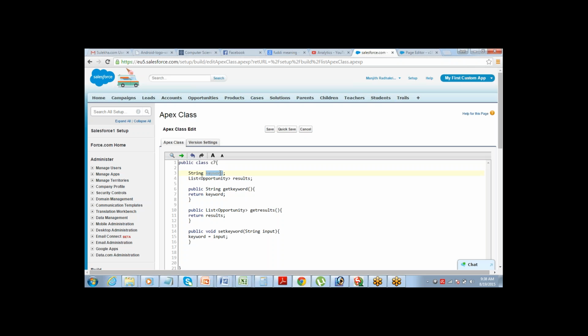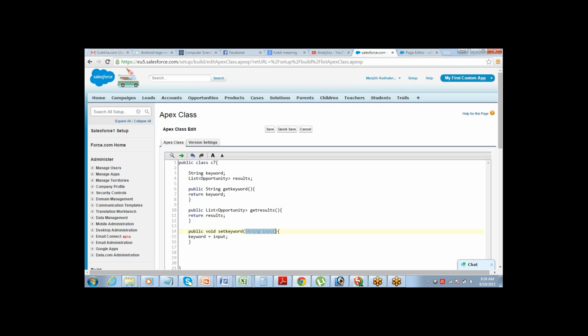So this string keyword, every time we have to write it this way. What is this string keyword to me? It's a variable called string keyword, that's what I'm going to search. This is the variable, and this is the input type string, and this is also a variable. This has been defined as a parameter for the method. A parameter for the method is when the method is called, the related value will be passed into the parameter.